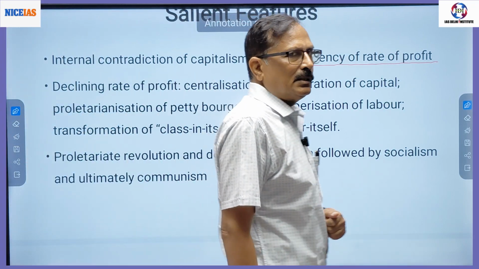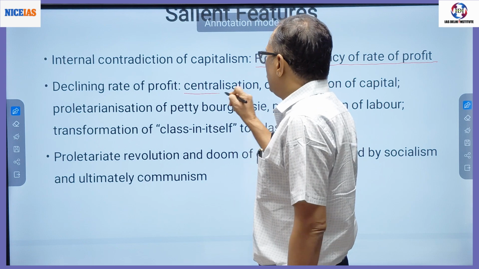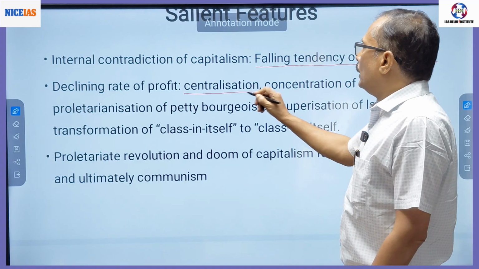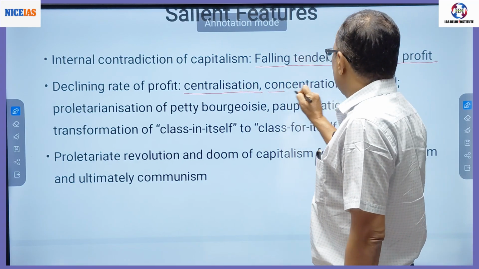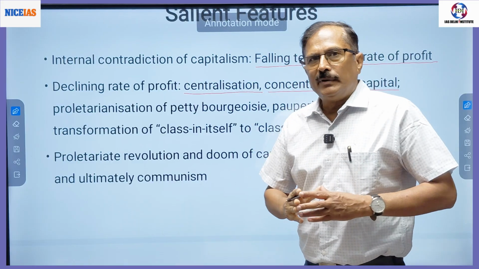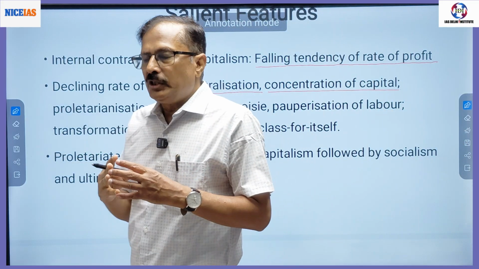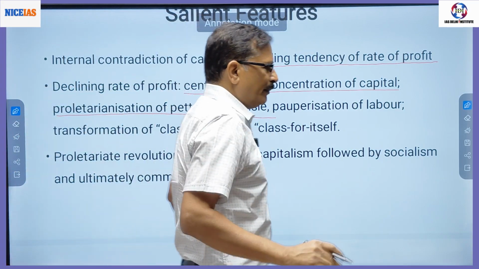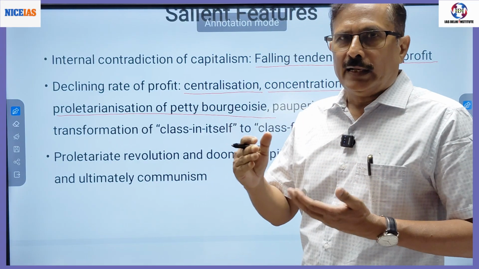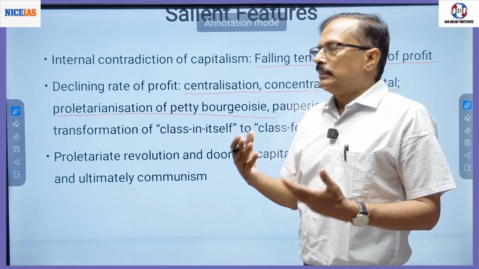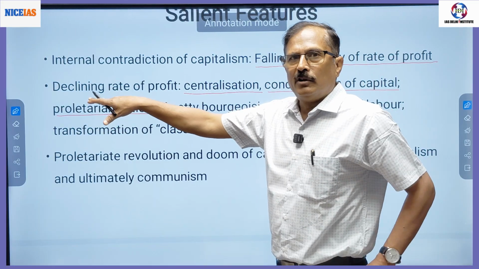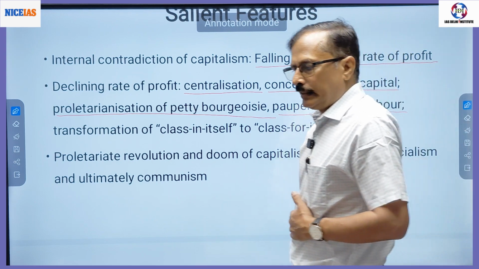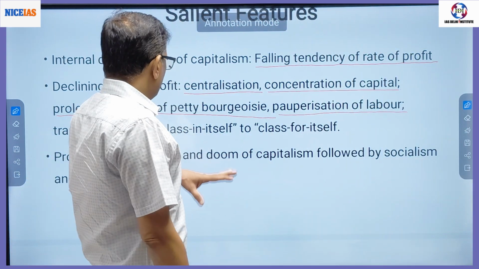What happens because of this? It leads to centralization of capital, which means capital gets concentrated in a few hands. This is concentration of capital. Centralization of capital means different capitalists merge with each other. Then proletarianization of the petty bourgeois, meaning middle class owners like shop owners, street vendors, etc., they will turn proletariat. Proletariat means workers. Pauperization means the gap between rich and poor would increase, and the laborer working class would become more and more poor.